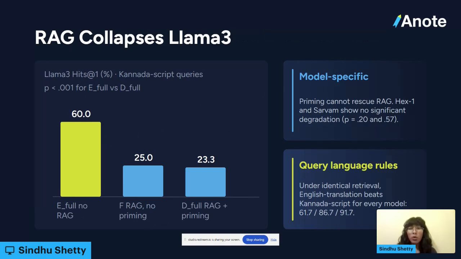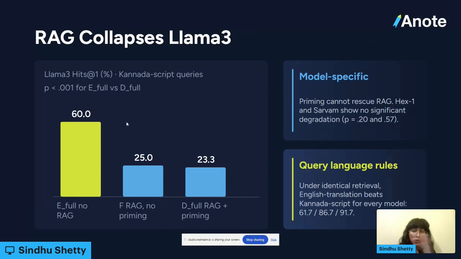Meanwhile, Llama 3's performance collapsed under RAG. You can see here with D, with full priming and RAG, it had a really low score, and that's reflective of it having only RAG. These are really similar scores, meaning that when we gave priming, it didn't really matter if we also gave RAG, and it deferred to the documents over its own understanding. But it does have a strong understanding, given that it has this really high score with just priming and no RAG at all.